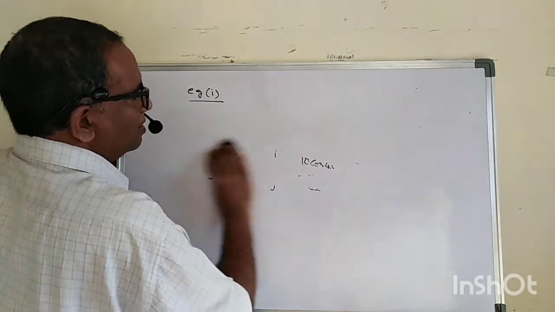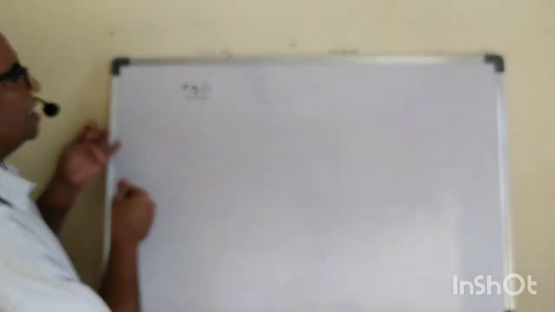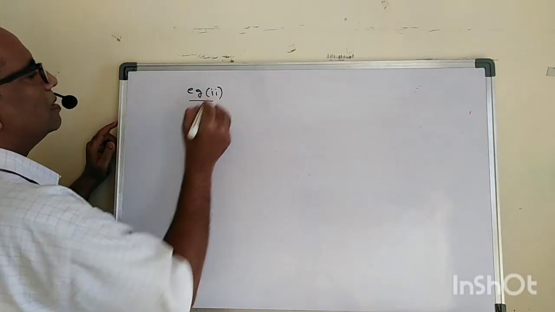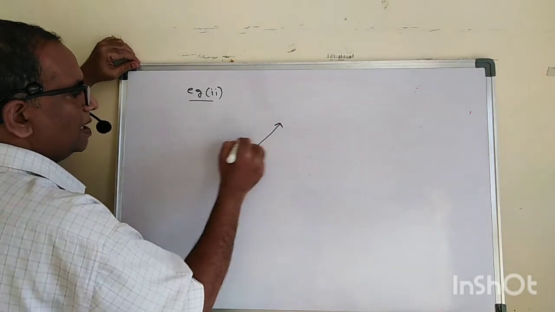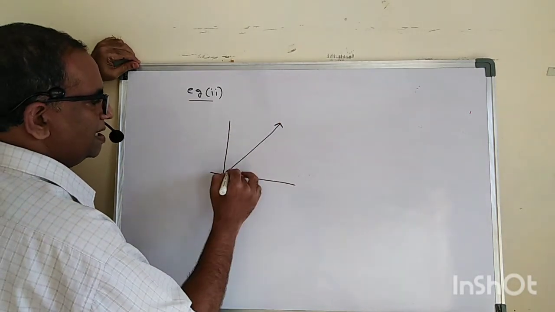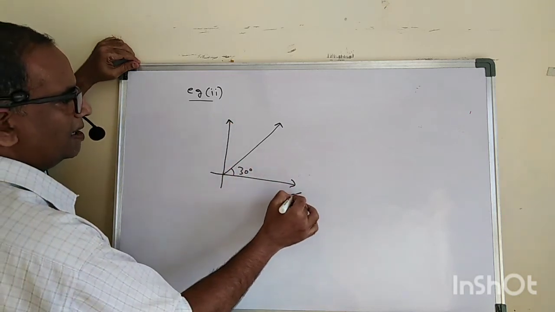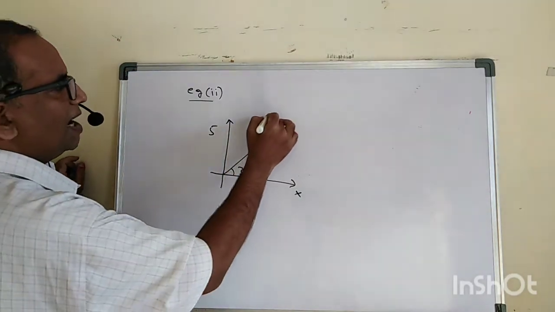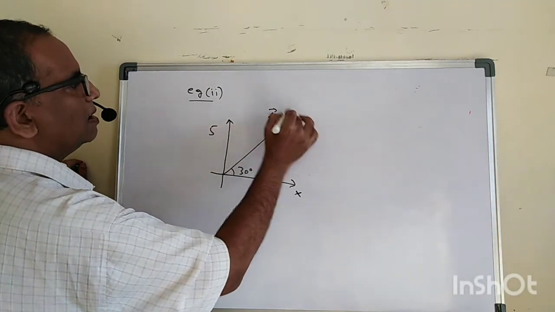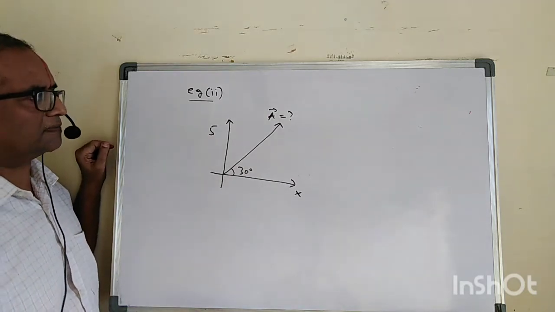So let us say they are given one vector. See carefully here, example 2. They are given one vector, with an angle of 30 degrees. Now here they give the y component, they said the y component is 5. Then find what is A and also find what is the x component. Then see here how we can do this one.